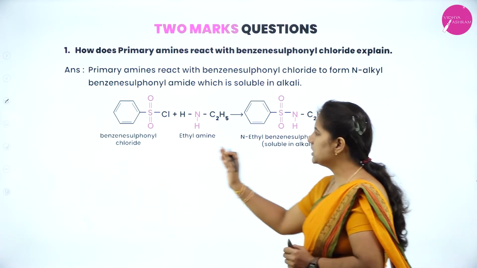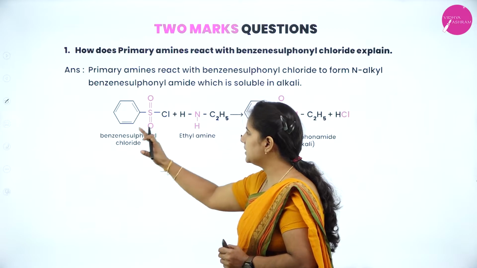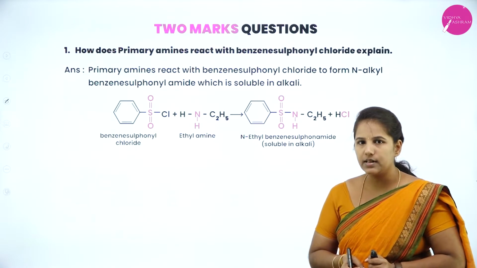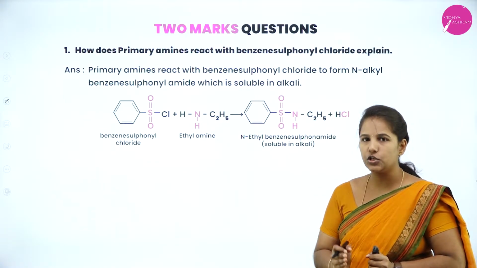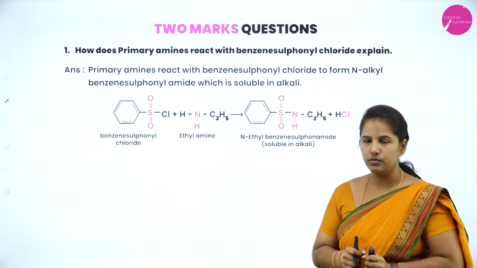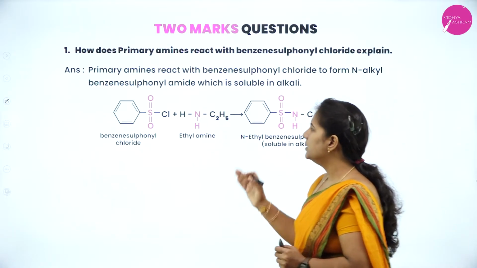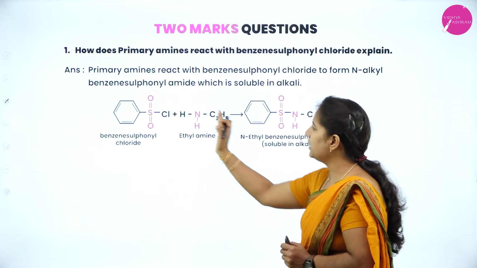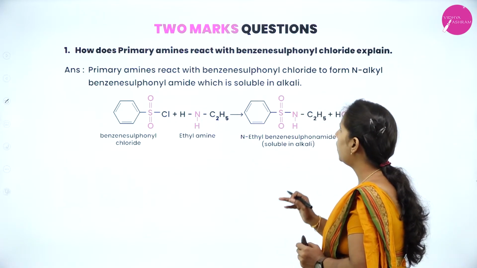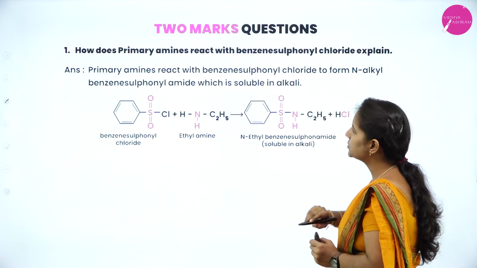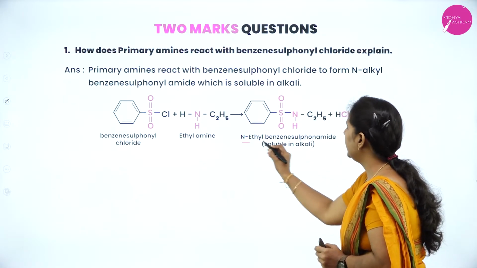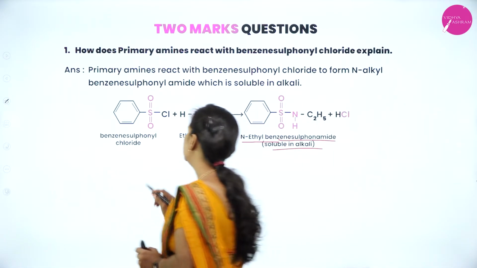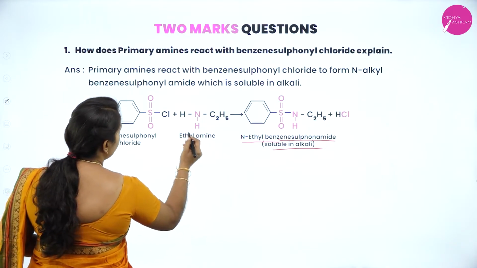Next. We'll see the 2-mark question: how does primary amine react with benzene sulfonyl chloride? Explain. Remember, this is the structure of Hinsberg reagent. Benzene sulfonyl chloride is your Hinsberg reagent. They can ask you what is Hinsberg reagent, or sometimes they can ask you to write the structure of Hinsberg reagent also. That is why you must know this reagent with the structure along with the name. So primary amine can react with benzene sulfonyl chloride and, in the presence of a strong base, forms N-ethyl benzene sulfonamide, which is soluble in alkali. You can see that benzene sulfonyl chloride reacts with the primary amine.